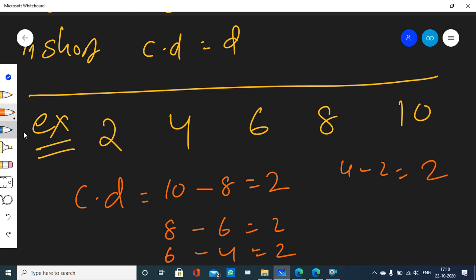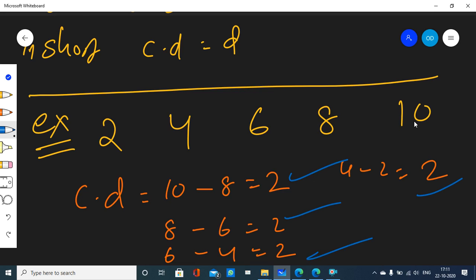Well, students make a mistake. They say that 2 minus 4 is minus 2, 4 minus 6 is minus 2, 6 minus 8 is minus 2, 8 minus 10 is minus 2, and they say that common difference is minus 2. No. Common difference is the difference that you obtained by subtracting, the difference between one term and its previous term.